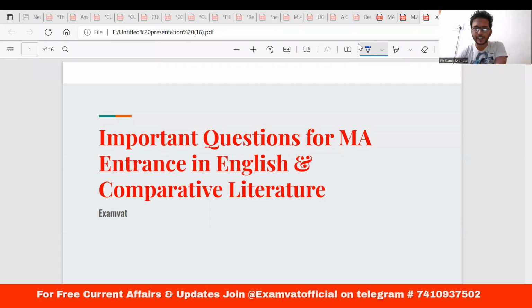So today I'll be discussing a few patterns of questions for MA entrance examinations, particularly for some premium institutes, I would say, like JNU. Let's see what universities or institutions you are preparing for, and what kind of university entrance exams will be catered to by these question papers, or these patterns of questions, I would say.